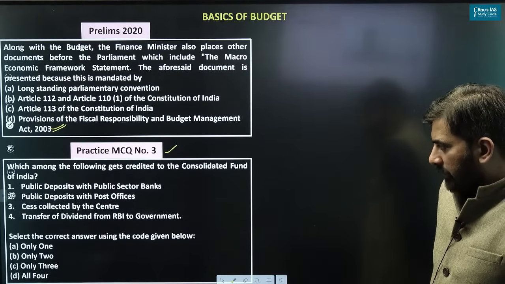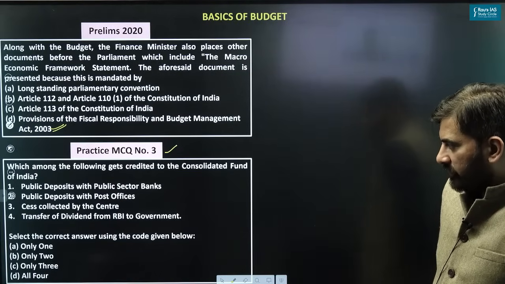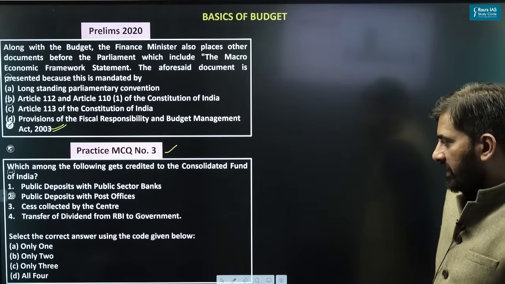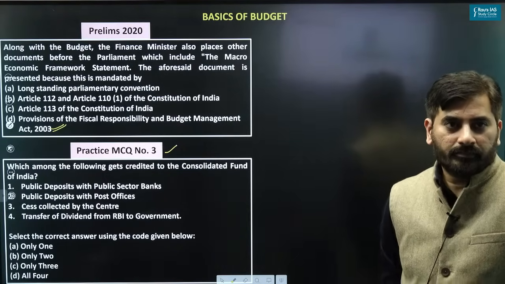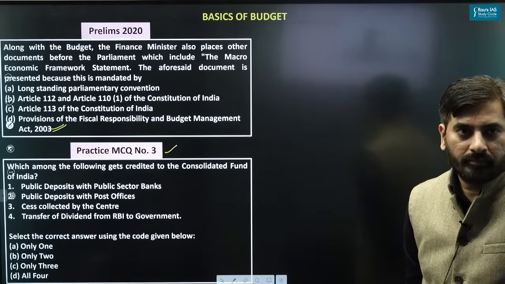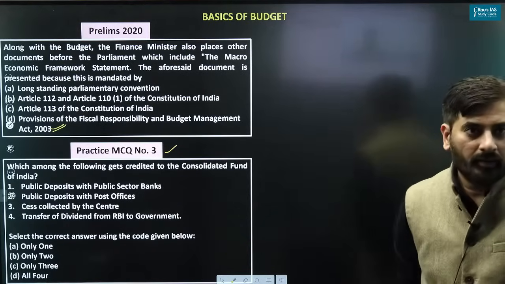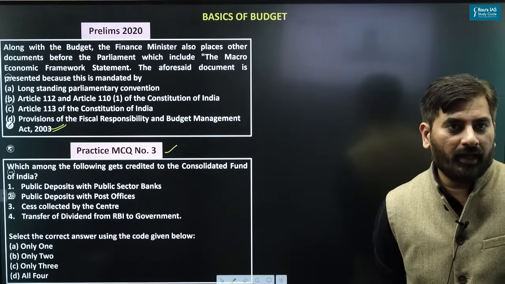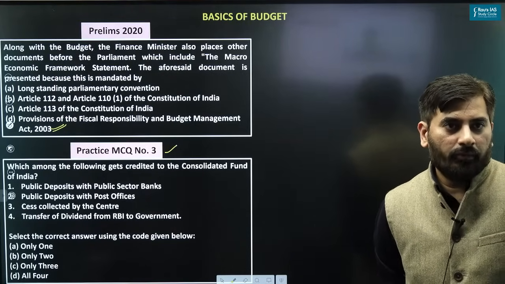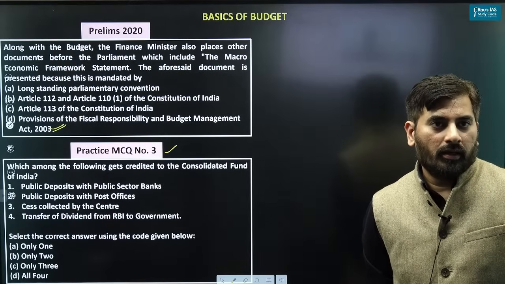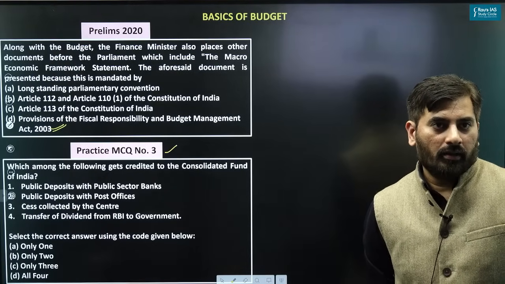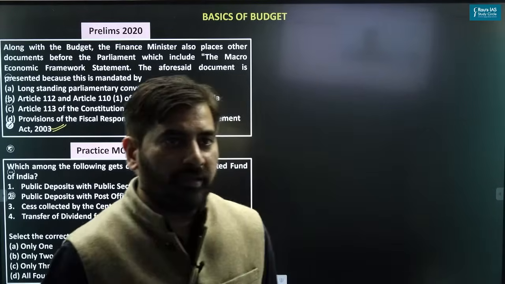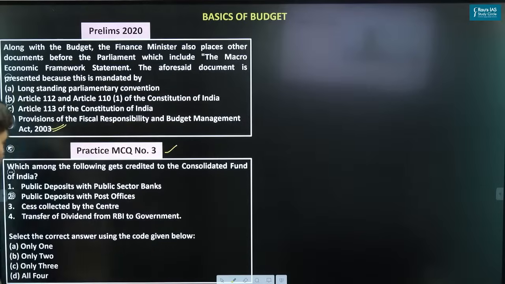Public deposits with the public sector banks, public deposits with the post offices, cess collected by the center, transfer of dividend from the RBI to the government. Okay, Sunil Singh says A, Rahil says B, Piyush says B, Nidhi says B. Okay, I can see most of you are responding with B. Okay, let's try to understand.